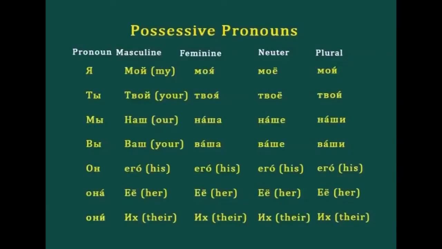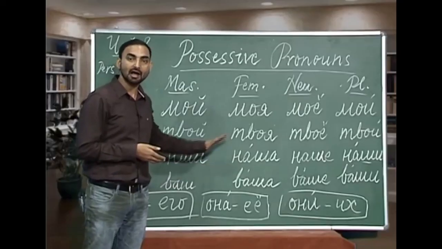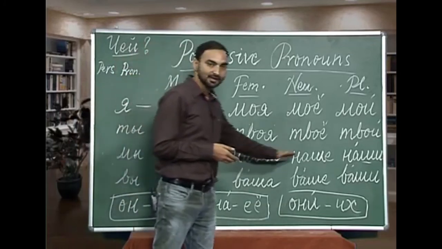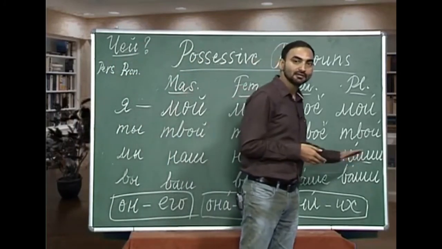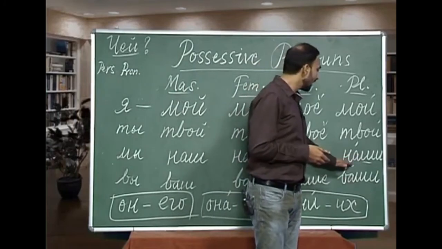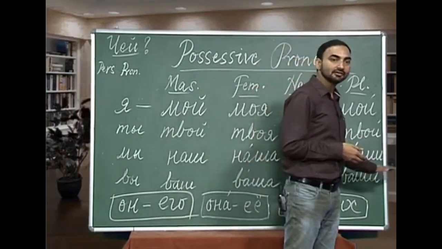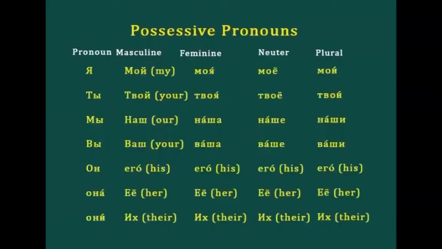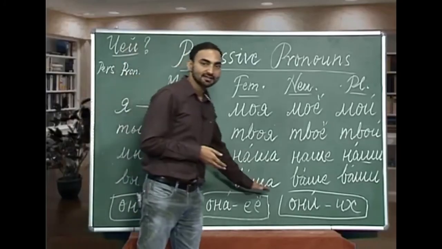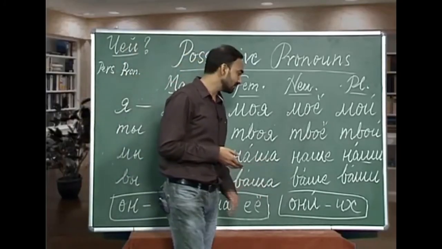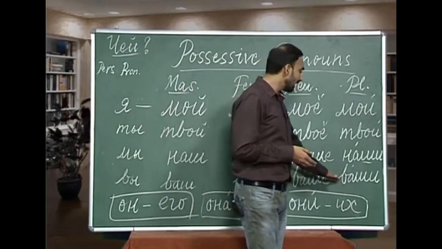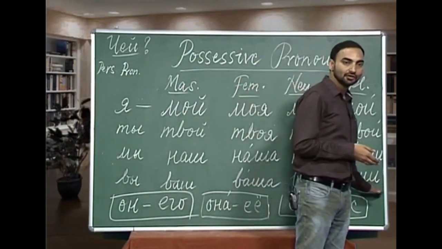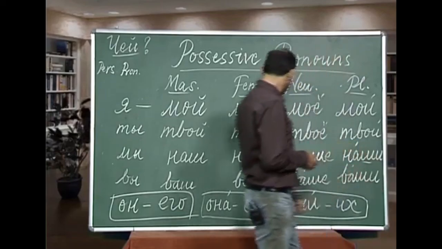Eta nash dom, this is our house. Eta nasha simia, this is our family. Eta nashe pismo, this is our letter. Eta nashi chissi, this is our watch. Eta vash dom, this is your house. Eta vasha simia, this is your family. Eta vashe pismo, this is your letter. Eta vashi chissi, this is your watch.